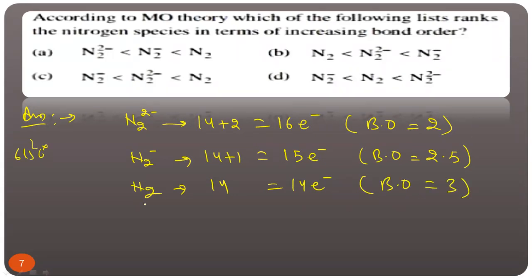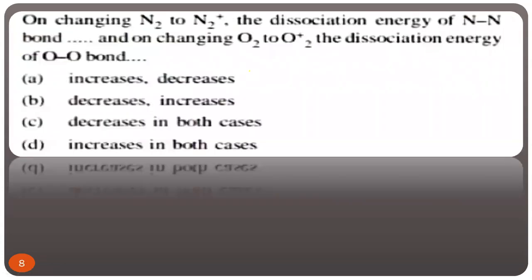Now, which has more bond order? N2. Which has less bond order? N2 minus. So what should be the answer? I think A should be the correct answer. Clear? I think completely clear. Now, this is a very good question. What is the question? When N2 changes to N2 plus and O2 changes to O2 plus, what will happen with the bond dissociation energy?